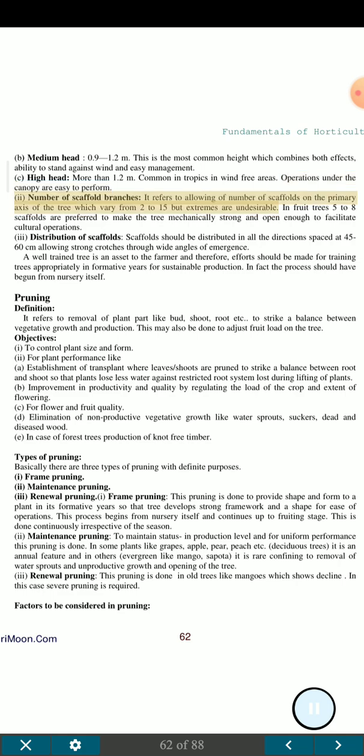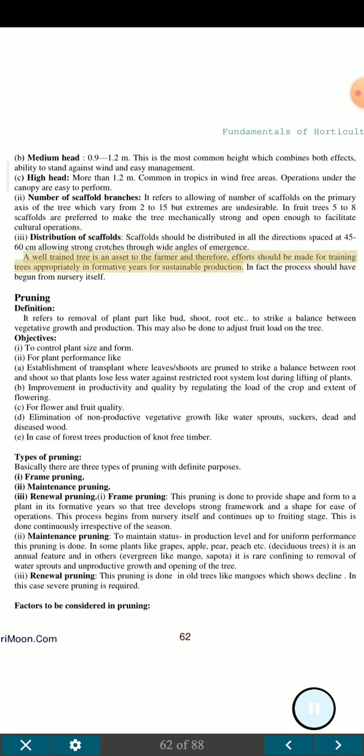II. Number of scaffold branches. It refers to allowing a number of scaffolds on the primary axis of the tree, which vary from 2 to 15 but extremes are undesirable. In fruit trees 5 to 8 scaffolds are preferred to make the tree mechanically strong and open enough to facilitate cultural operations. III. Distribution of scaffolds. Scaffolds should be distributed in all the directions spaced at 45-60 centimeters allowing strong crotches through wide angles of emergence.